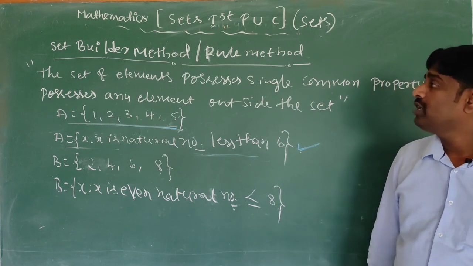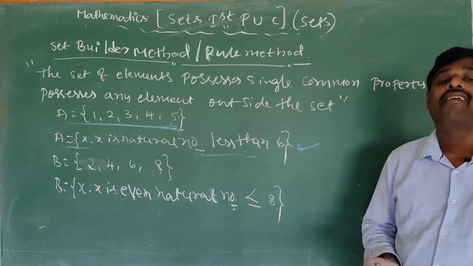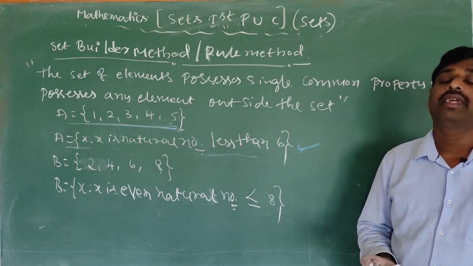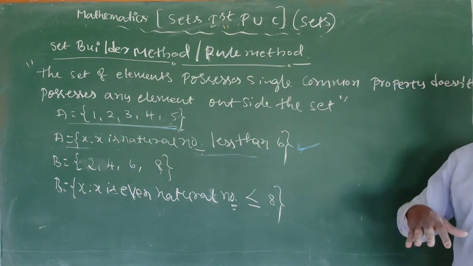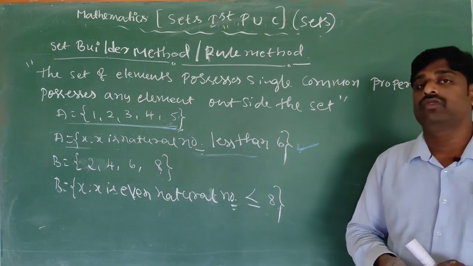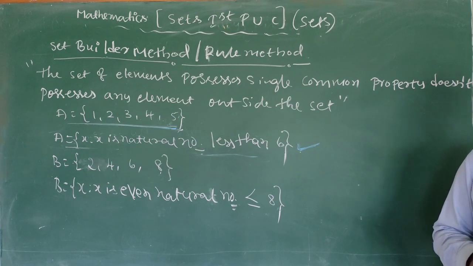So now in this session we discussed what is meant by roster method and what is meant by set builder method, the representation of a set, and the different forms of sets: set of natural numbers, set of integers, set of whole numbers, set of rational numbers, etc., and the introduction of a set. Next session we will discuss intervals. Intervals are very important for all chapters. What is meant by an interval, what are the types of intervals, and what is the representation of an interval.